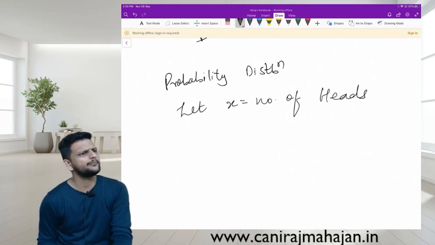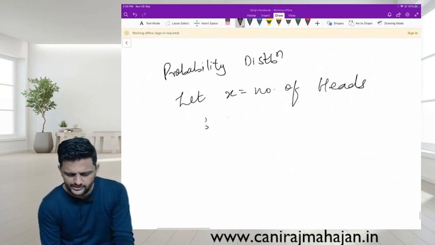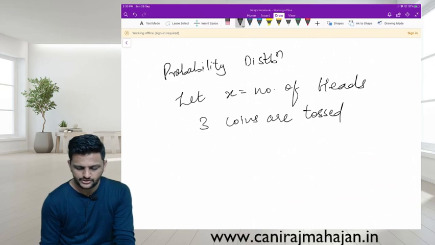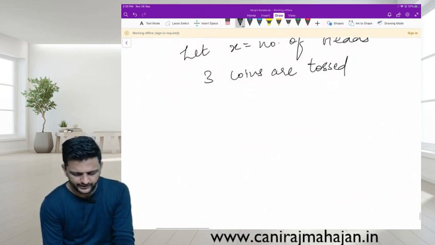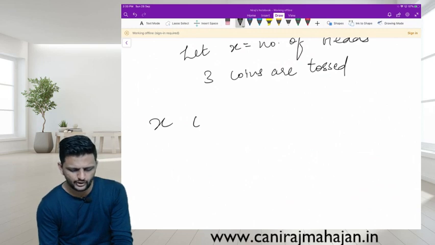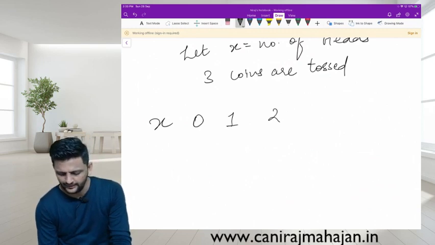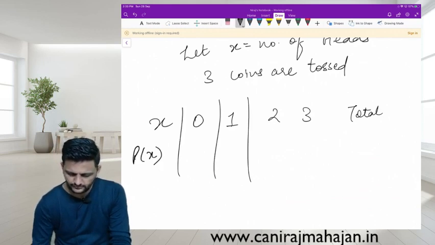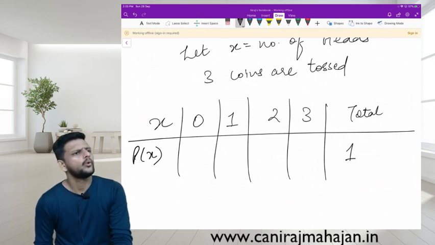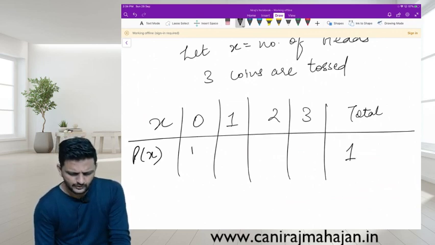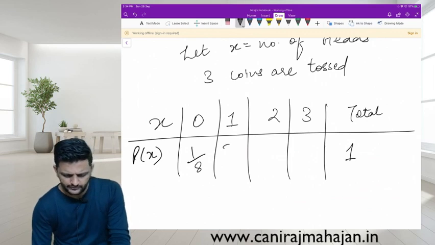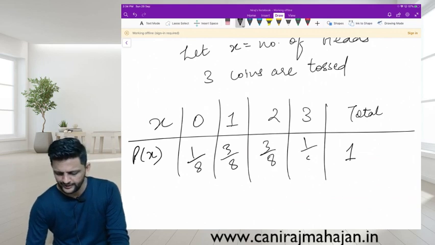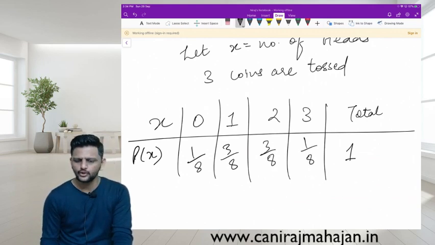We can prepare this if 3 coins are tossed. If 3 coins are tossed, what values can X take? 0, 1, 2 and 3. That is it. And P of X: the total has to be 1. 0 heads occurs 1 by 8 times. 1 head, 3 by 8. 2 heads, 3 by 8. And 3 heads is also 1 by 8. The total is obviously 1. Yes or no?